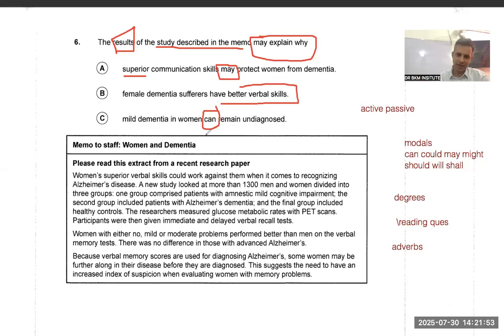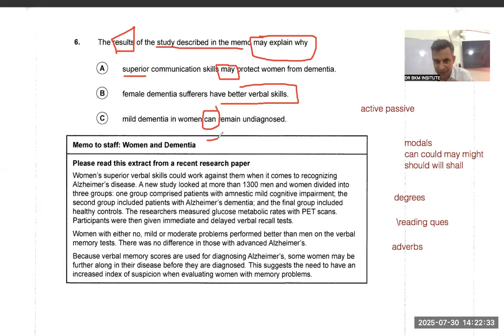Memo to staff, women and dementia. Please read this extract from a recent research paper. Research is equal to study. When it comes to OET vocabulary, we have got many videos on this channel. Please watch vocabulary, there are 10 vocabulary videos. I have covered this word repeatedly. Study means research. Research means paper, scientific study. These are same things. So recent research paper, recent means latest. Even the word recent, latest, these also come under the category of what I call adverbs. They change the question. So there was a recent study.